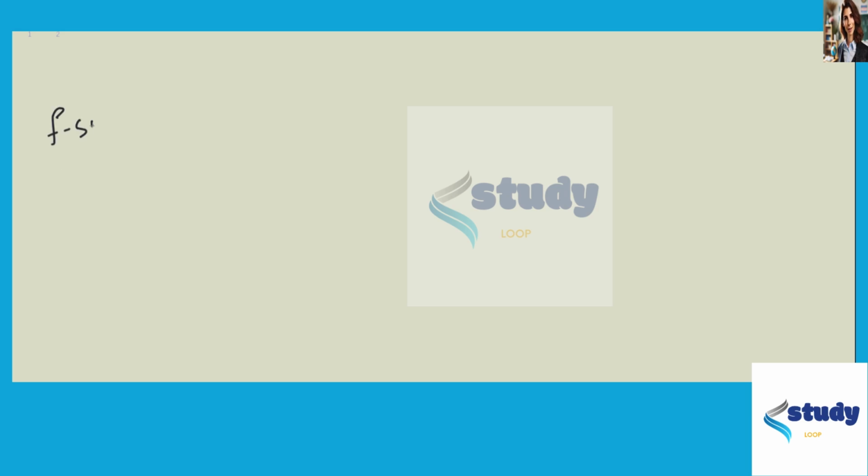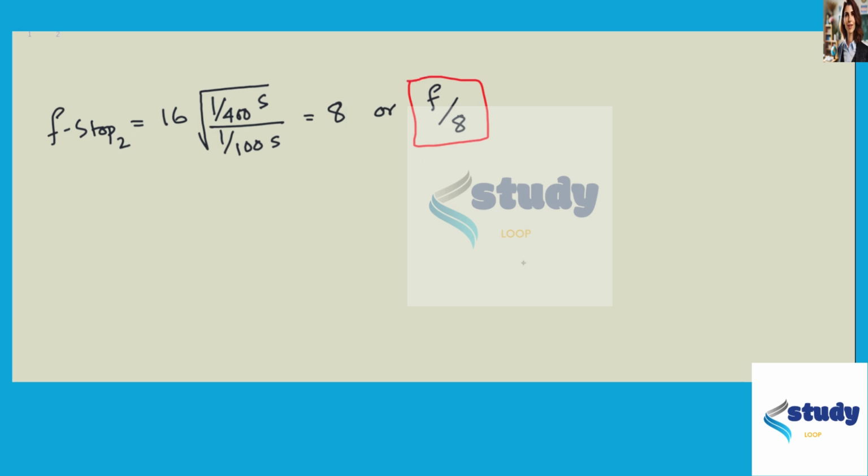So f-stop 2 will be equal to, so f-stop 1 is given, which is 16. Then for time, it's 1/400th of a second divided by 1/100th of a second, and that gives us an f-stop of 8, or f/8. So that's our lens opening. Thank you.